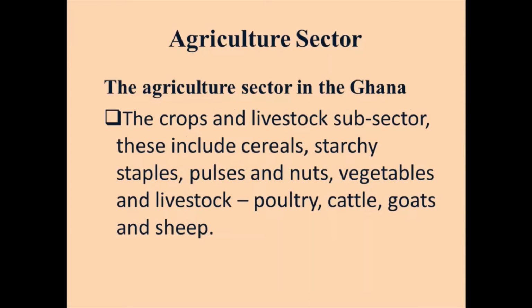The next subsector we have is the crops and livestock subsector. Now, this includes other crops apart from cocoa, like cereals, starchy staples, pulses and nuts and vegetables, and also livestock: poultry, cattle, goats, and sheep as well.